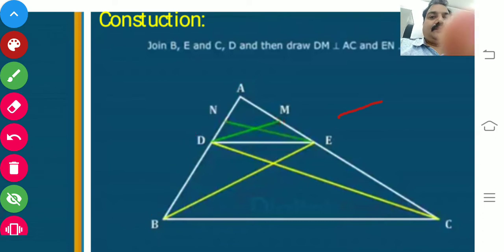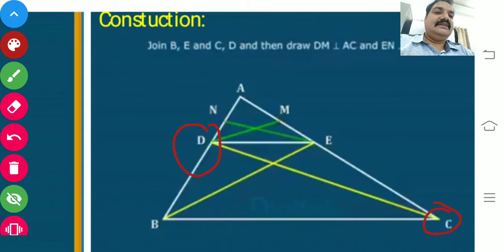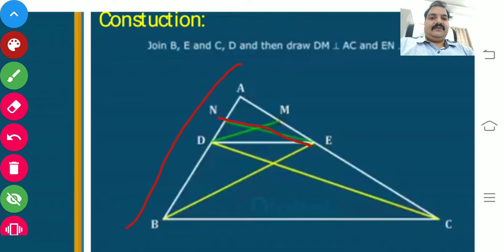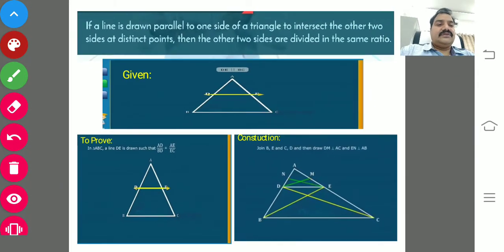Once again, we have joined B and E and D and C. The next thing, we have drawn DM perpendicular to the side AC and EN perpendicular to the side AB. So that is only the construction. I hope you could understand this slide.